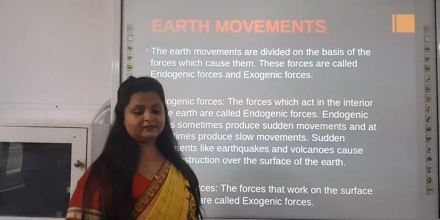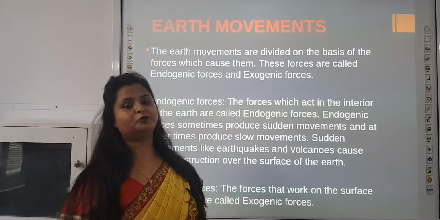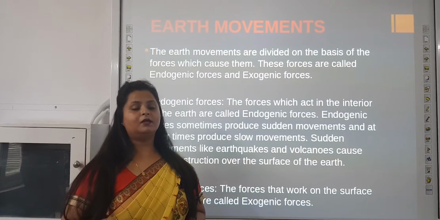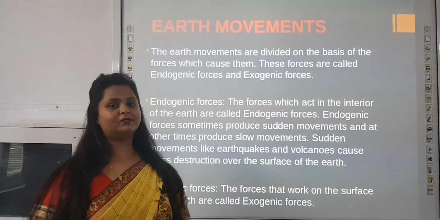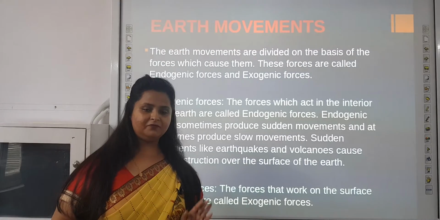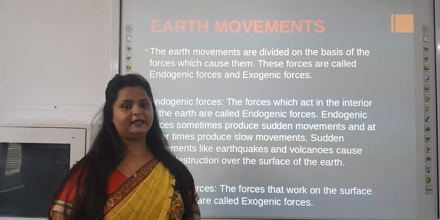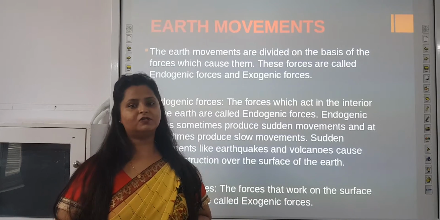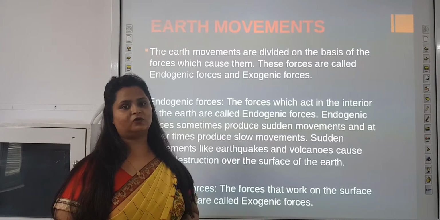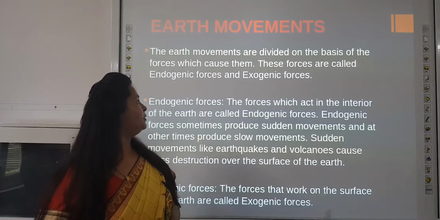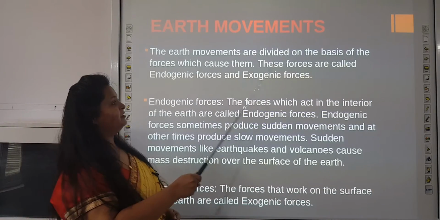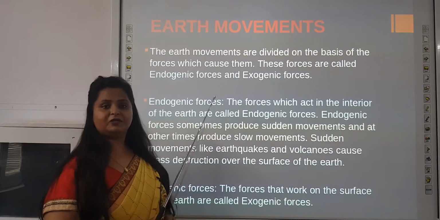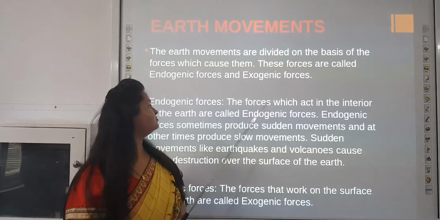Now what is there? Earth movements have been divided into 2 parts, that is exogenic forces and endogenic forces. Now what is the difference between exogenic forces and endogenic forces? Exogenic forces are the forces which take place on the surface of the earth, and endogenic forces are forces which take place below the surface of the earth. Let us read it once. The earth movements are divided on the basis of the forces which cause them. These forces are endogenic forces and exogenic forces.